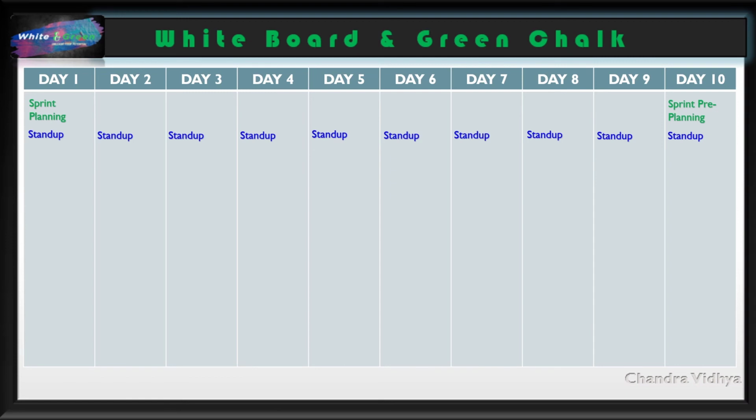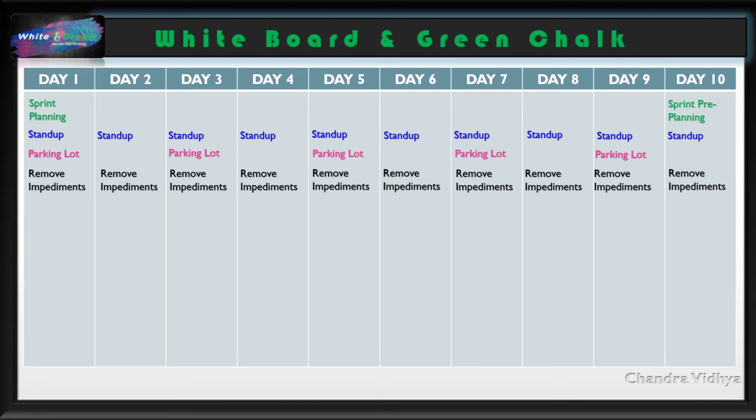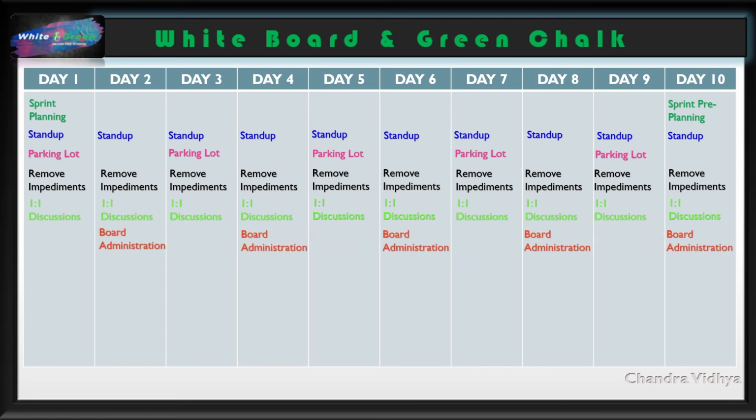Parking lot discussions. It's on demand and we can assume 5 days in a sprint. Remove impediments. It is a key checkpoint on a daily basis. One-on-one discussions. There could be multiple one-on-one discussions on the same day. This is on demand. Board administration can be an alternate-day checkpoint.